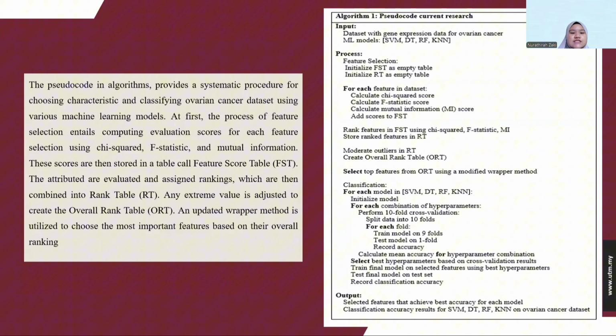Okay, so the pseudocode algorithm provides a systematic procedure for choosing a classifier for the ovarian cancer dataset using a machine learning model. So at first, the process computes evaluation scores for the feature selection using chi-square, F statistic, and also mutual information. The scores are then stored in a table called FST, the feature score table. Then each is assigned a ranking, which is combined into RT, the rank table, and the extreme value is adjusted to create the overall RT. And then the wrapper method is utilized to choose the most important features based on the overall ranking.